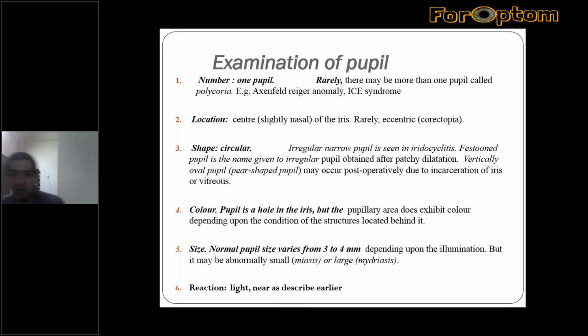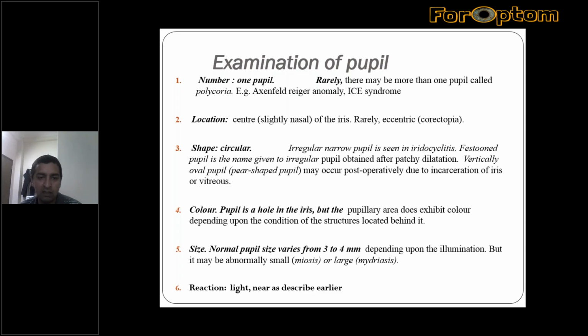After knowing this anatomy, we will go to the examination of the pupil. Generally, you are doing all these things in daily practice. Generally, there is a single pupil, but sometimes there may be multiple pupils, known as polycoria, that can be seen in Axenfeld-Rieger anomaly, ICE syndrome, and sometimes surgically induced. And these are the causes of multiple pupils.